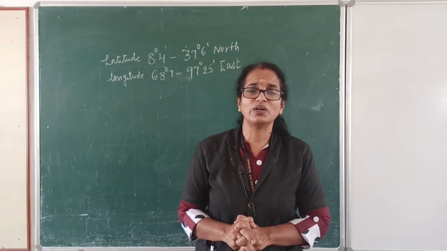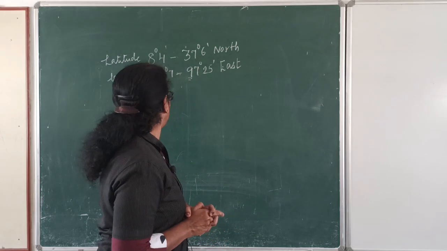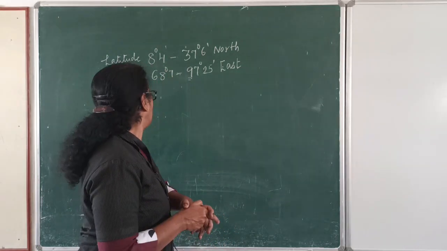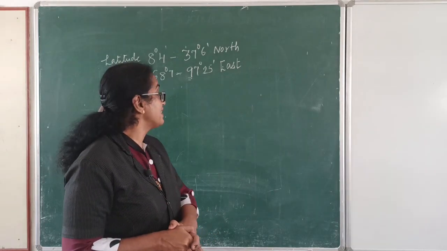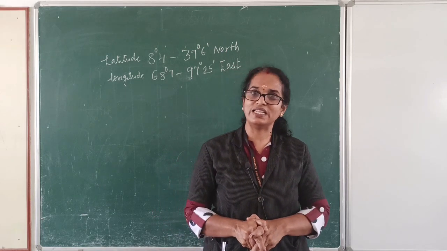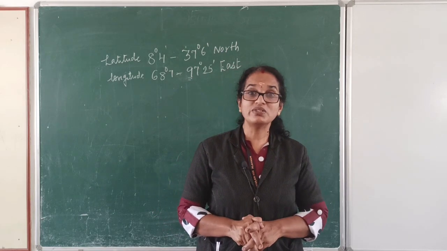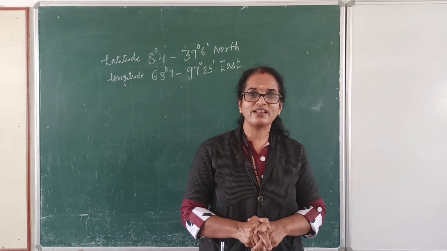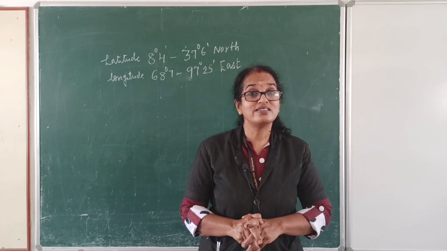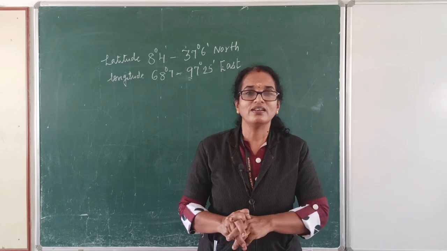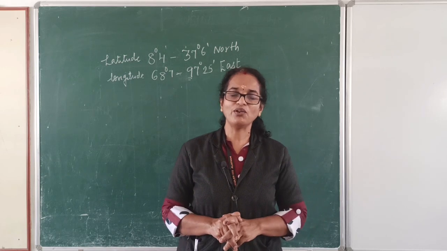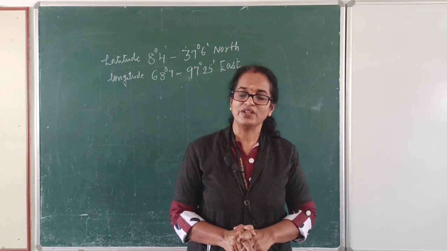Location is different. You can see it is located at the latitude of 8 degree 4 to 37 degree 6 north and longitude 68 degree 7 to 97 degree 25 east. And major rivers flow in India. Different types of mountains are there, deserts are there, different types of soil, varied climates and moreover different cultures, traditions, all these things make India a land of diversity.